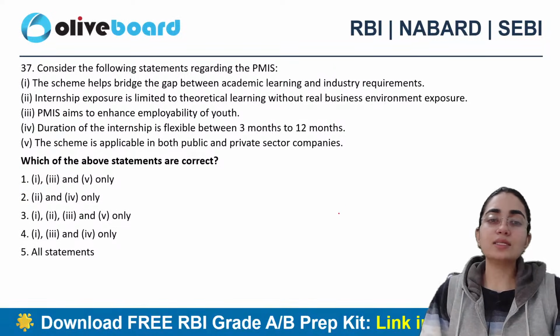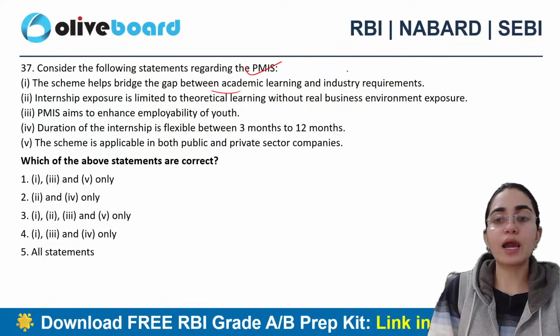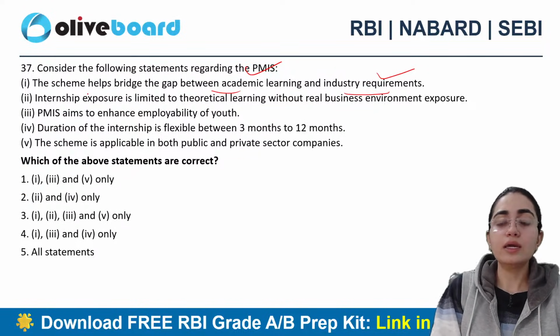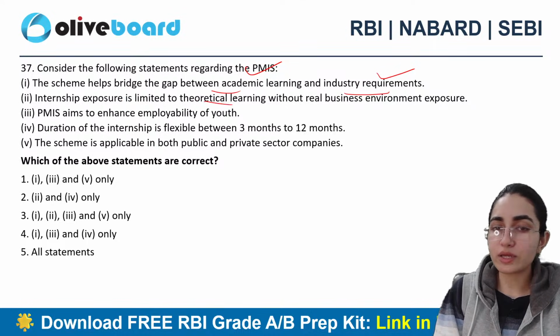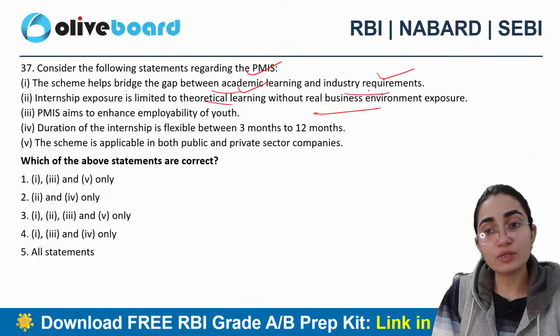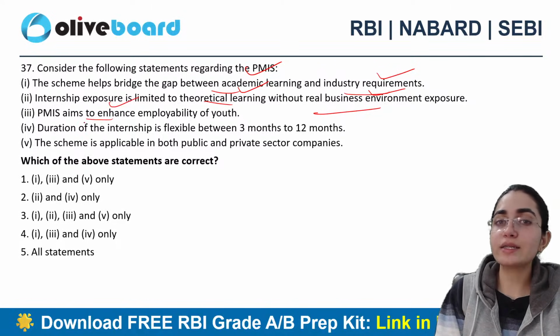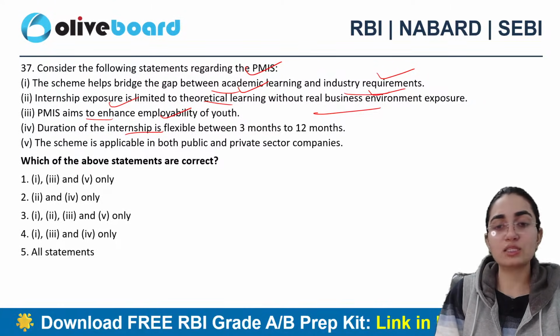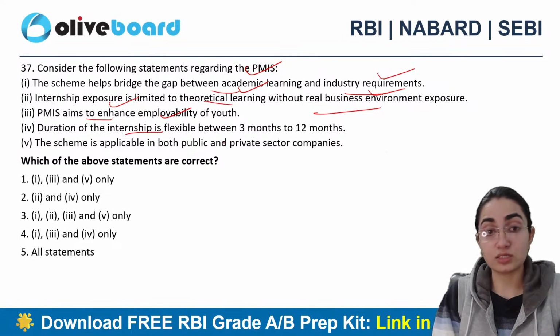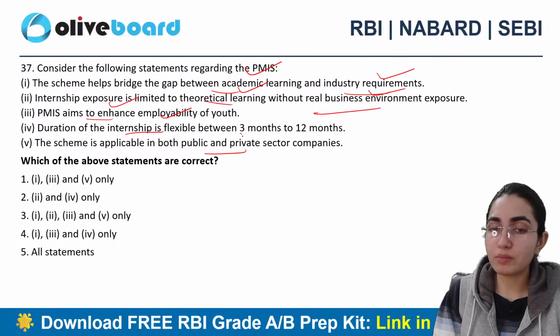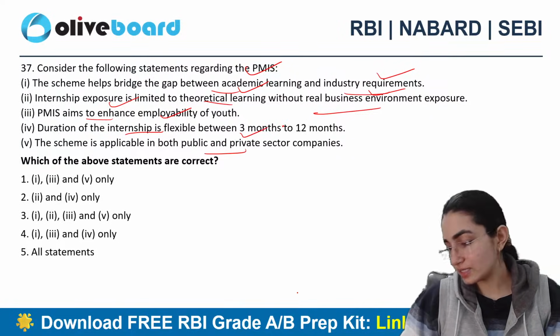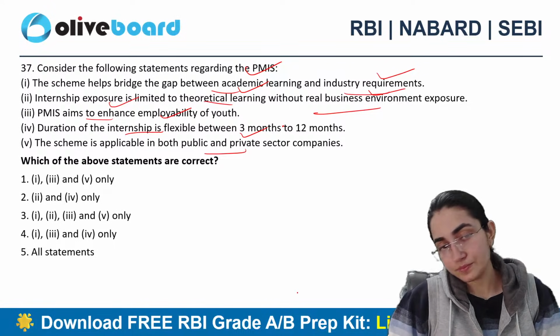All right. Next says that the scheme helps bridge the gap between academic learning and industry requirement. Internship exposure is limited to theoretical learning, and that too without real business environment exposure. PMIS aims to enhance employability of youth. Duration of this initiative, as in this internship, is flexible between 3 months to 12 months. The scheme is applicable in both public plus private sector companies as well. 37th. 37th.